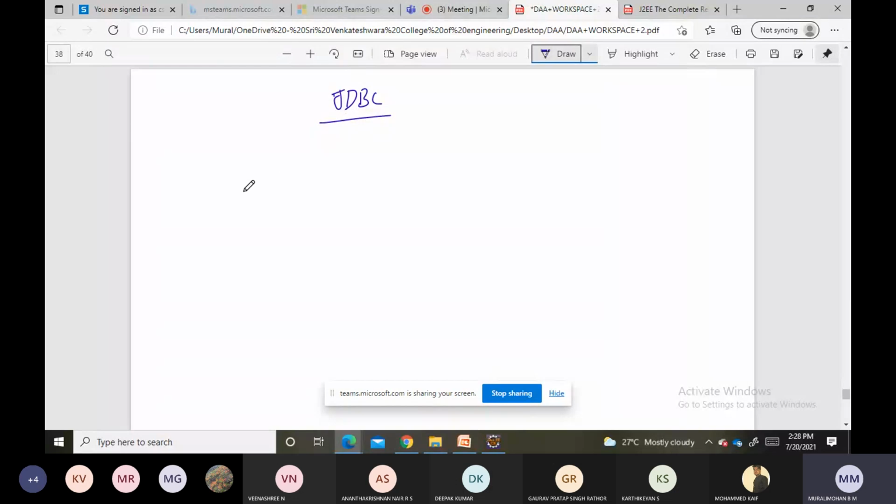Now, before going inside JDBC, let us take a picture in our mind and relate these JDBC concepts with real world applications. Let us take one example. Let us say we are in Bangalore, in Bengaluru, right? Let us consider there is some other place, X, Y, Z place. So we are here in Bengaluru.